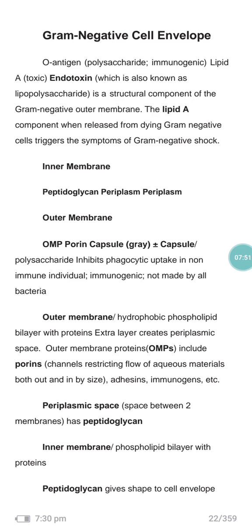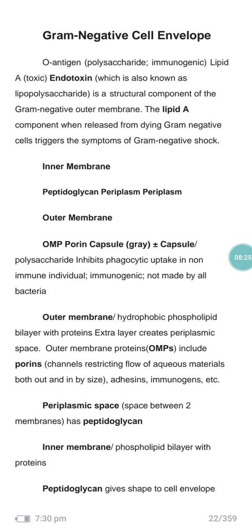Inner membrane, peptidoglycan, periplasm, outer membrane, OMP, capsule. The capsule polysaccharides inhibit phagocytic uptake in the non-immune individual, are immunogenic, and are not made by all bacteria. The outer membrane is a hydrophobic phospholipid bilayer with a protein extra layer. There is a periplasmic space. Outer membrane proteins include the porins, channels restricting the flow of aqueous material both out and into the cells, and the immunogens.